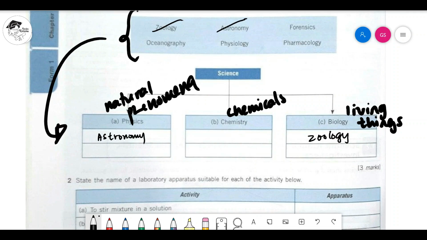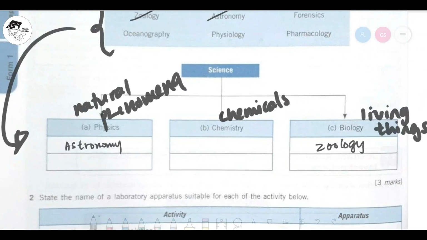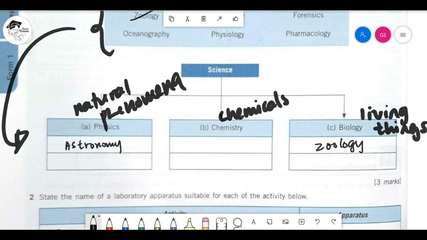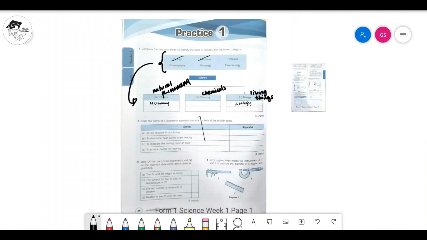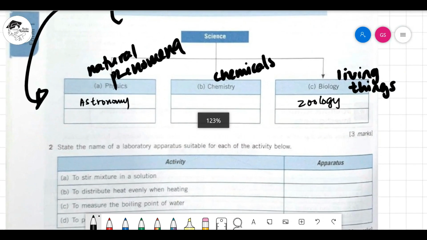After that will be forensics. Now forensics will be the CSI. If you all watched CSI before, those people are the ones that are going to detect your DNA, your blood, and all that kind of thing. So it will be talking about chemical or chemistry, so it has to go under chemistry. Forensics, criminal investigation, call it.